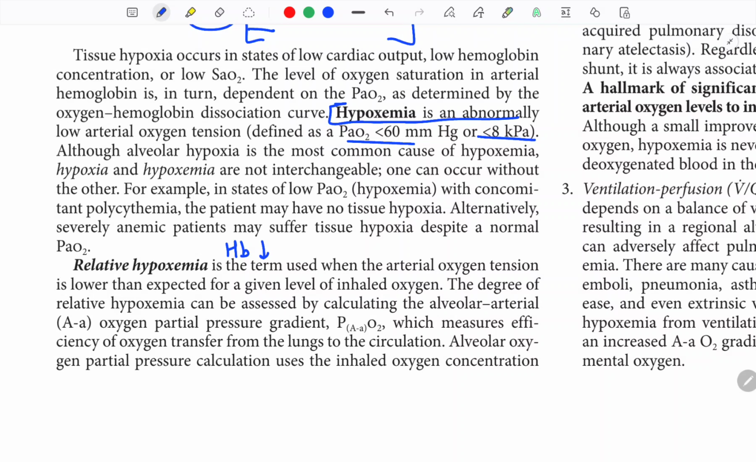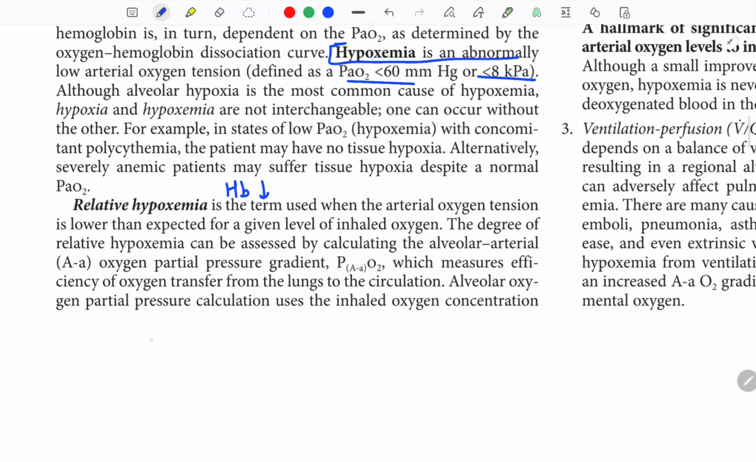What is relative hypoxemia? The patient has low PO2 for the given FiO2, which means a low PF ratio. The PF ratio is poor. Relative hypoxemia is calculated by calculating the arterial alveolar oxygen gradient.